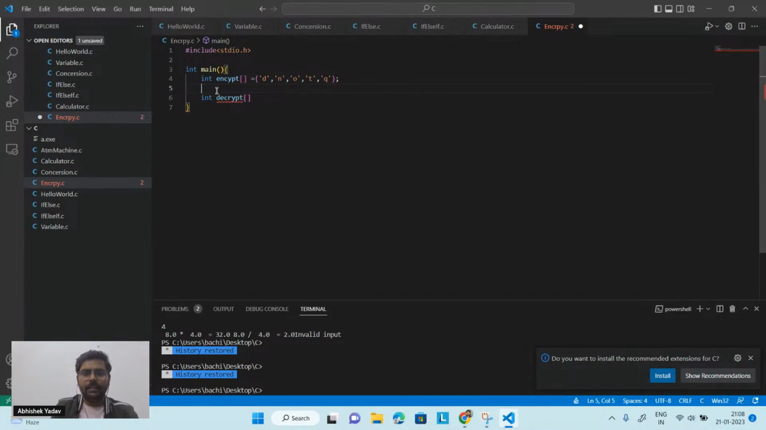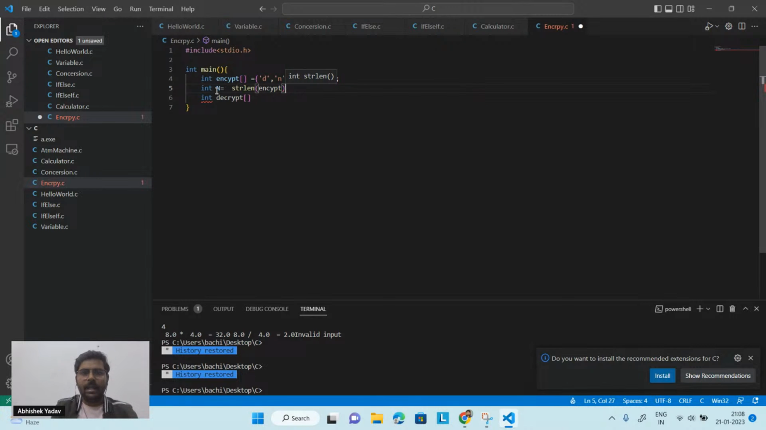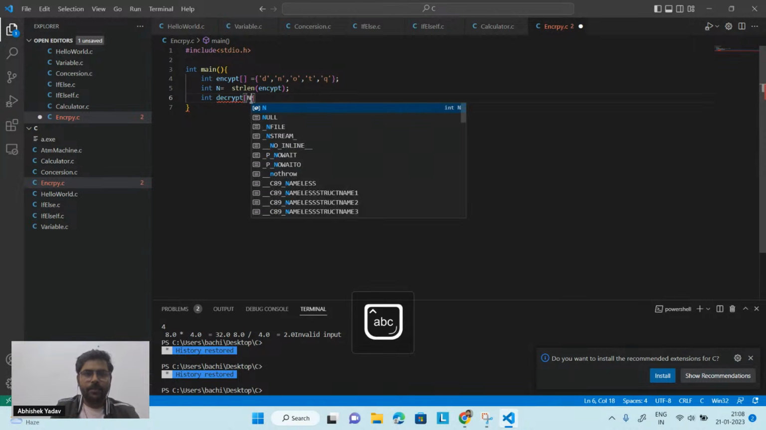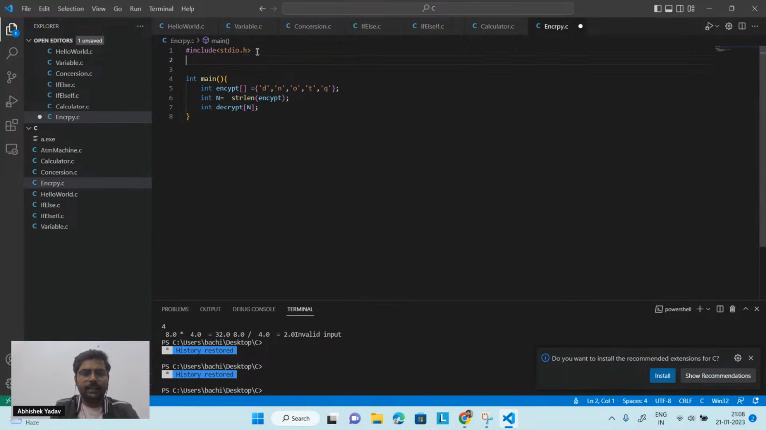Let's calculate the size of the encrypt array. In order to calculate the size of the encrypt array, what I have to use? I have to use a function that is strlen, and inside this, what I have to pass? I have to pass the name of the array that is encrypt here, right? After that, here I can write N. And in order to use strlen, we have to use the header file that is hash include string.h, right everyone?